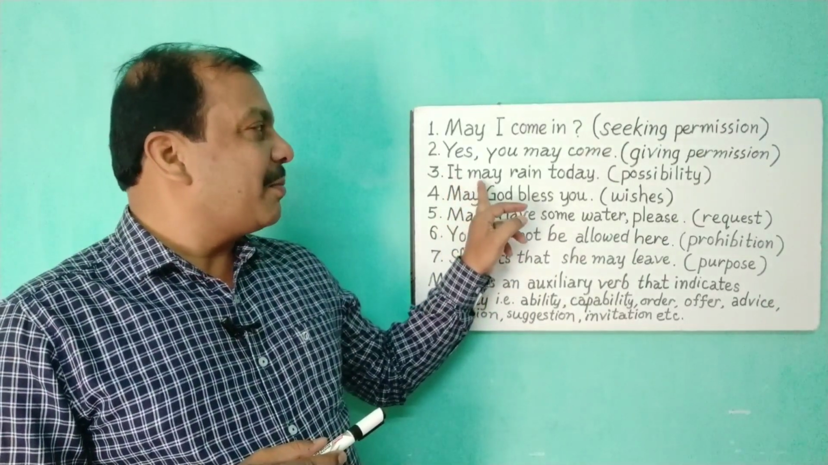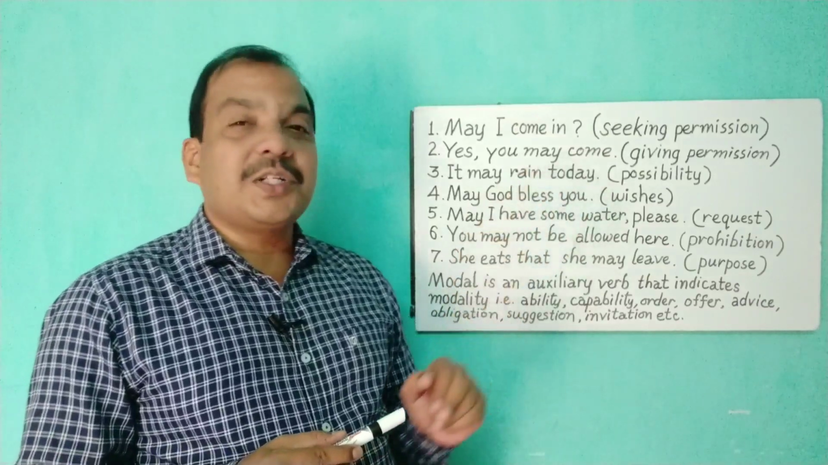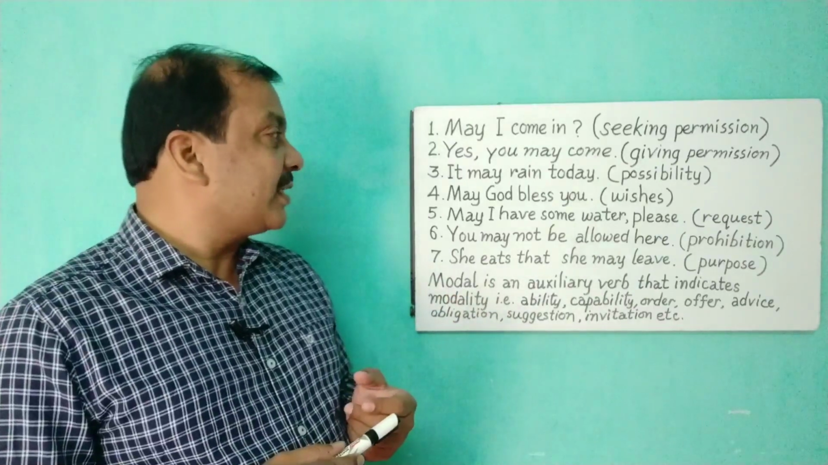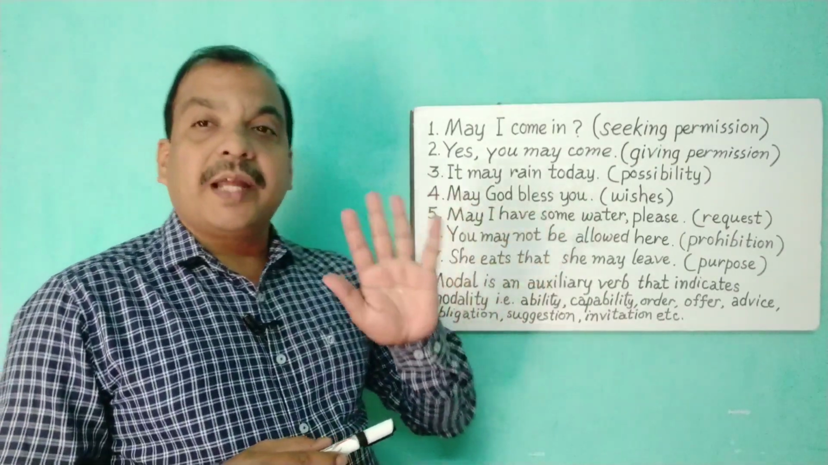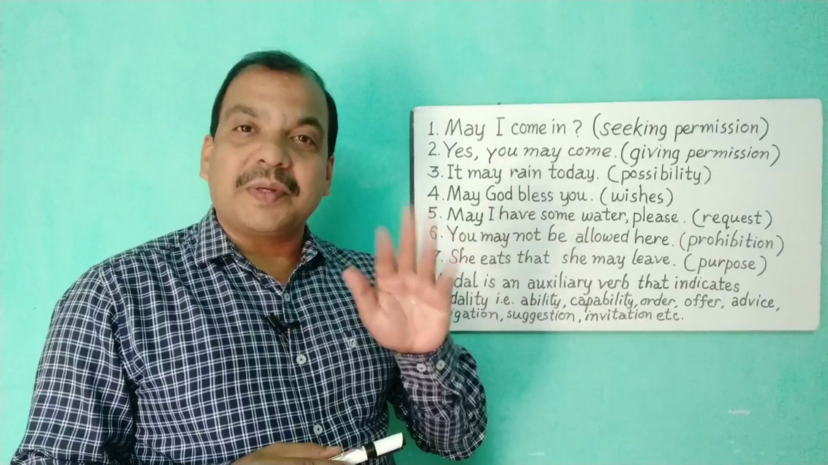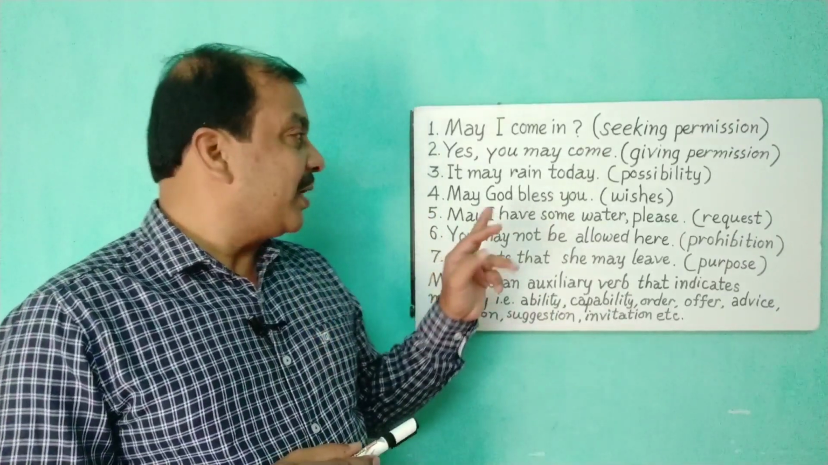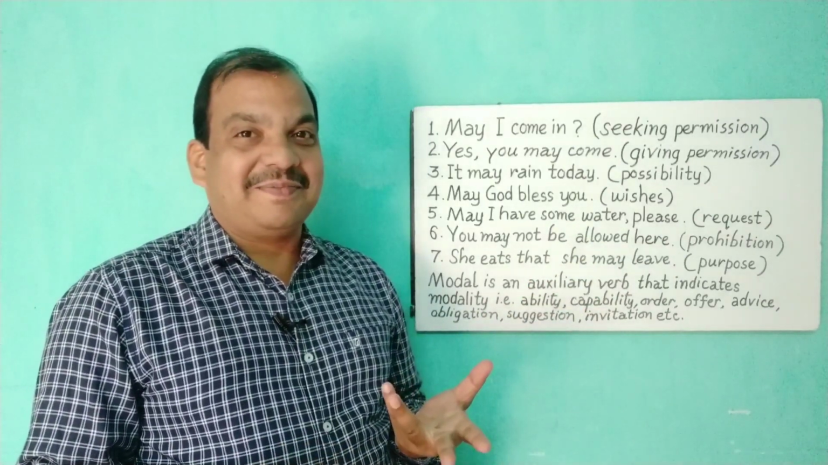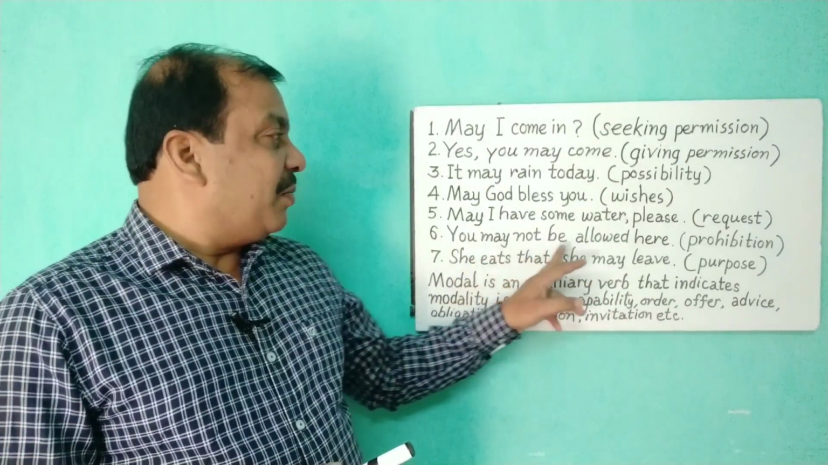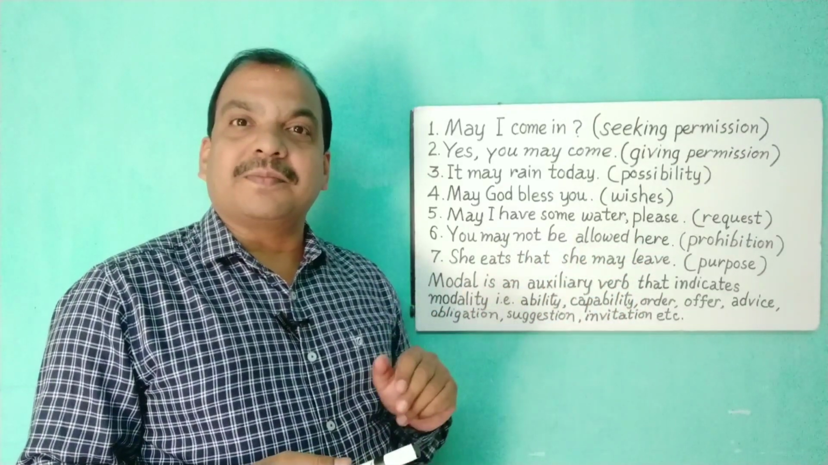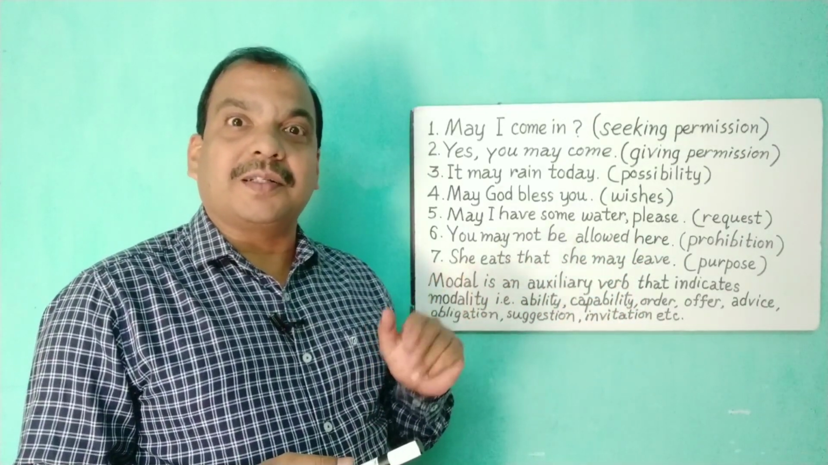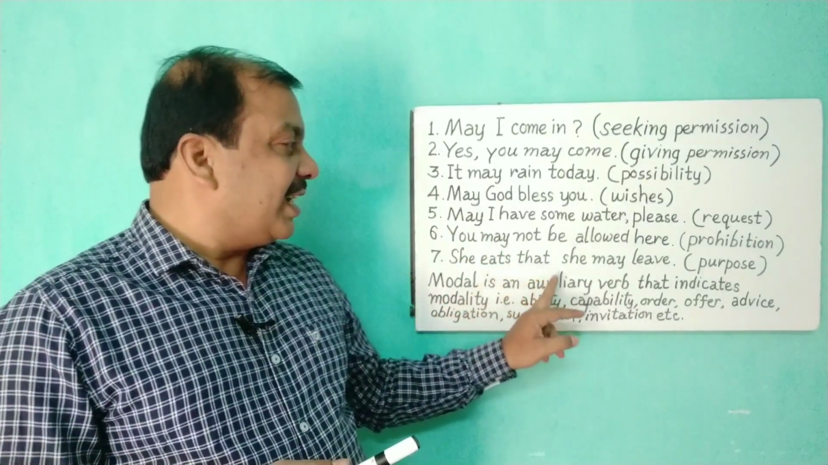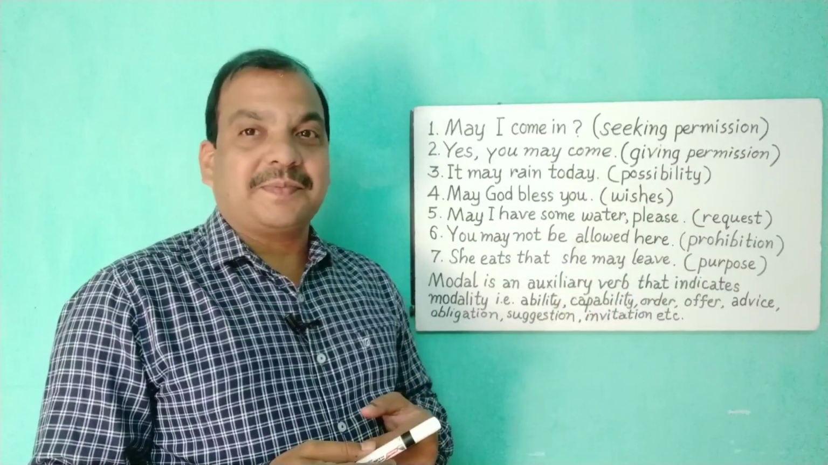Number 3, again the word may, modal auxiliary. It may rain today. We talk about the possibility of an action. Number 4, may God bless you. We give wishes, blessings to people by using may. May I have some water, please? We request people. You may not be allowed here, prohibition, also some type of order. Same may is used here. She eats that she may live, purpose.